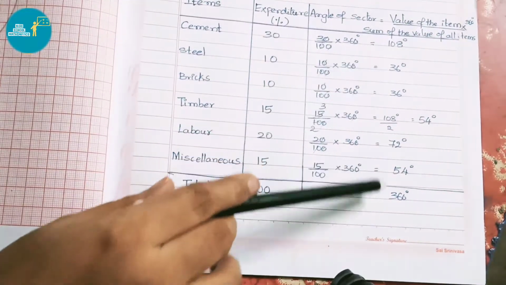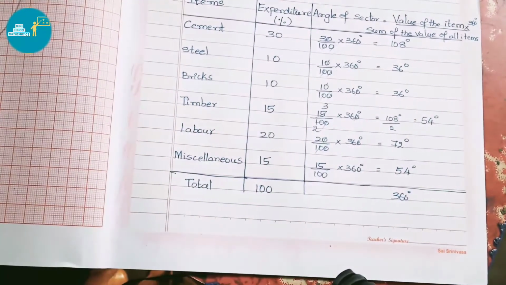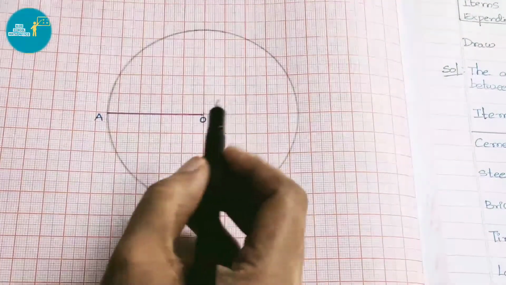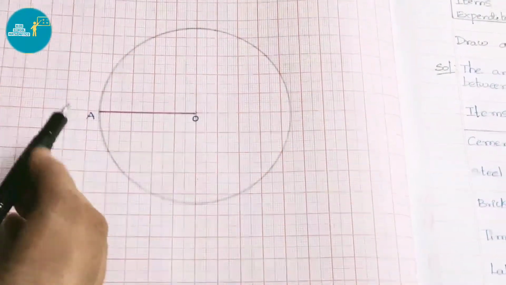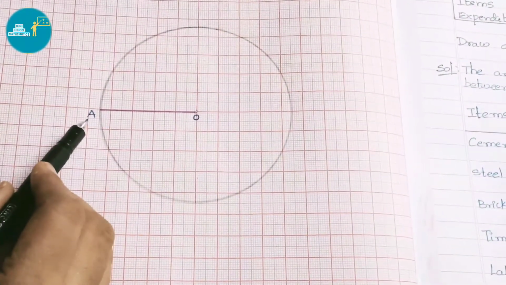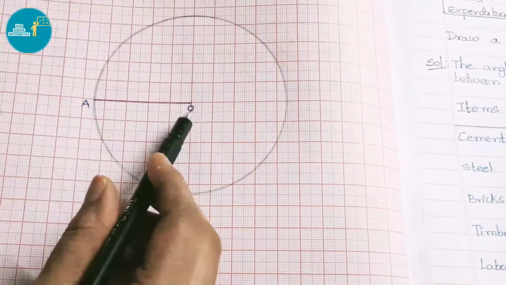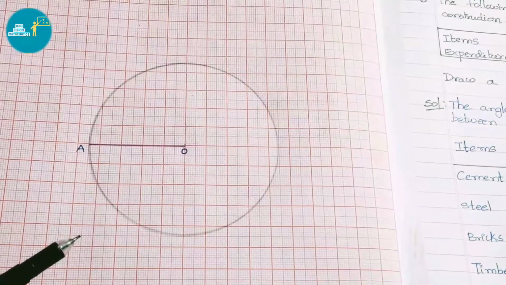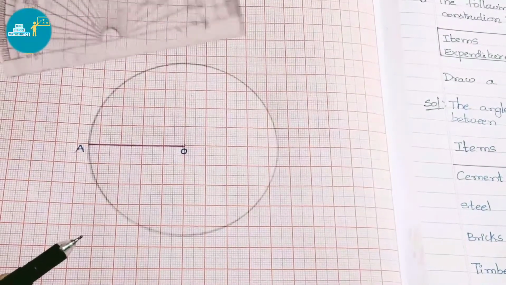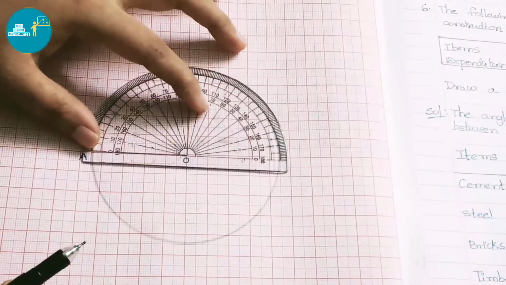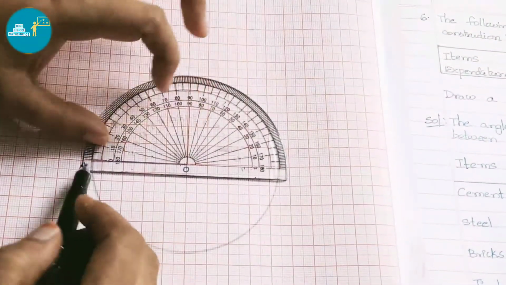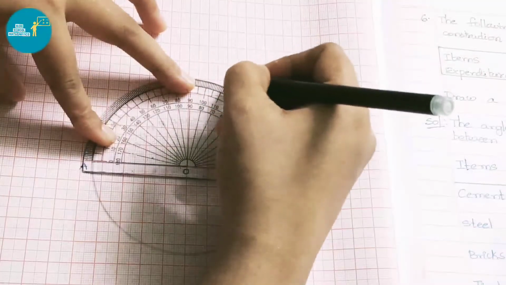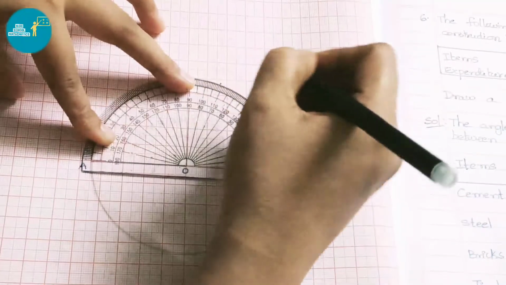Now by using all these angles, we are going to construct the pie diagram. First, we have to draw a circle of any radius and keep center as O, and we mark a point on the circle and name it as A and join them. Now using this OA as baseline, we are going to draw first one, cement, 108 degrees. First we have to place the protractor on this OA. This line must coincide with OA. Now from the left side scale, we have to measure 108 degrees, that is 100 after 8 lines. If we mark, it is 108 degrees.